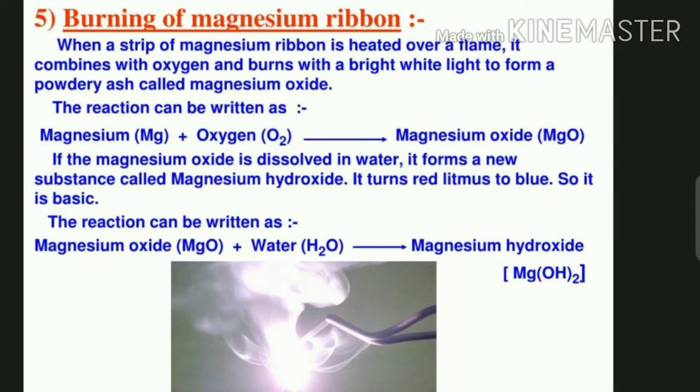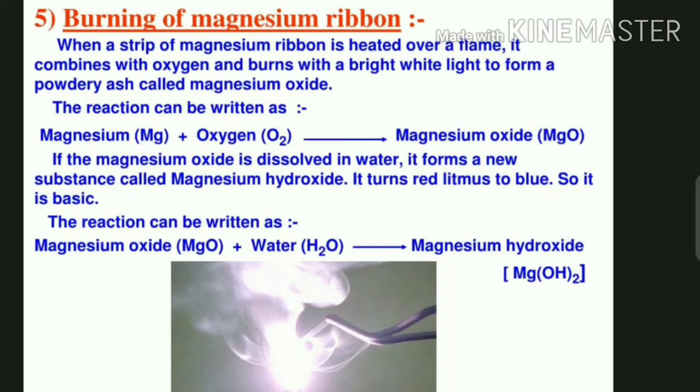If the magnesium oxide is dissolved in water, it forms a new substance called magnesium hydroxide. It turns red litmus blue, so it is basic in nature. As we have seen in acids, bases and salts, if the red litmus turns blue, the solution must be basic. So magnesium oxide solution is basic.